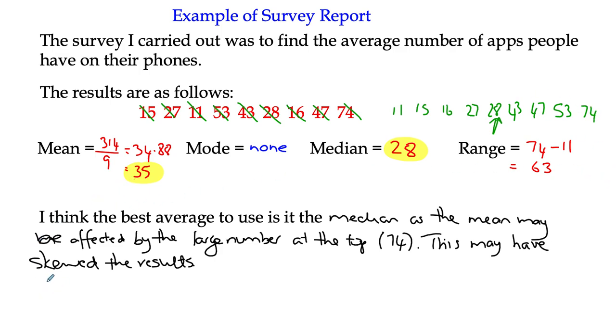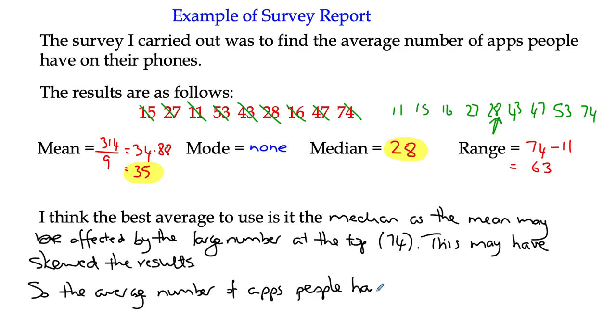So I'm going to say, so the average number of apps people have on their phones is, what is it? 28.